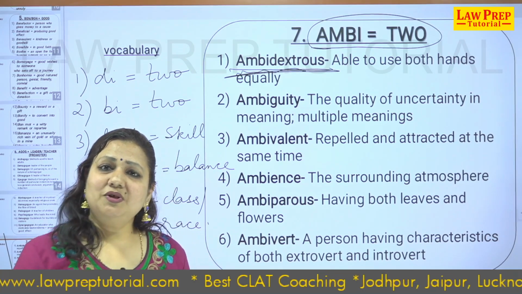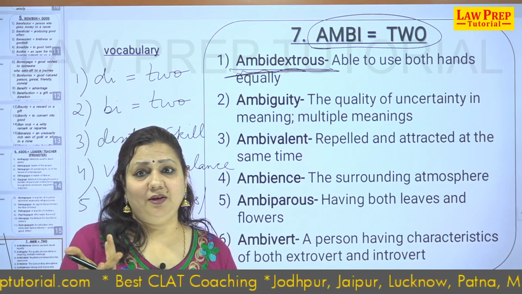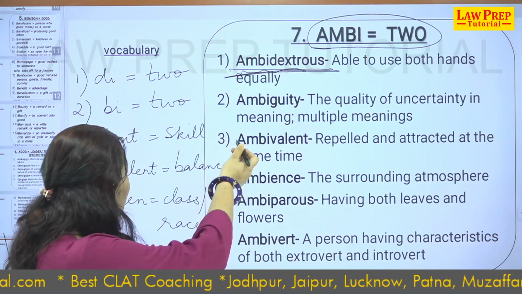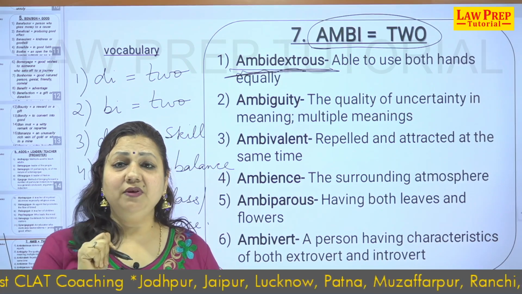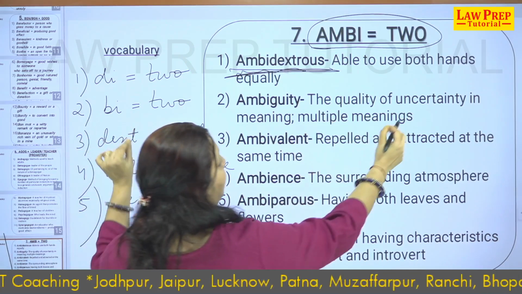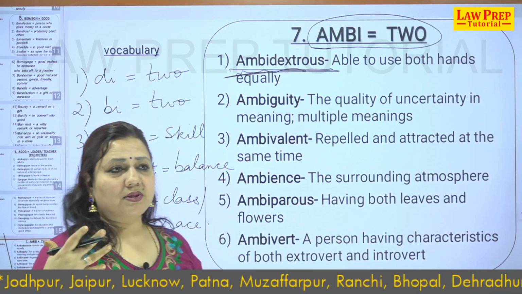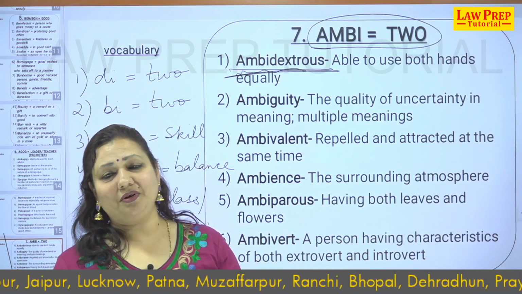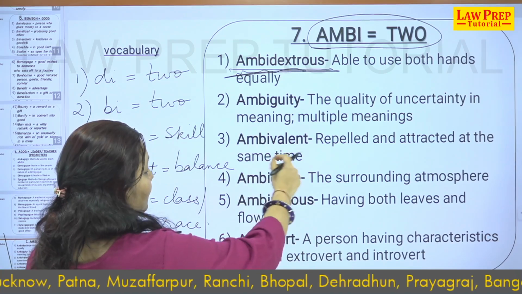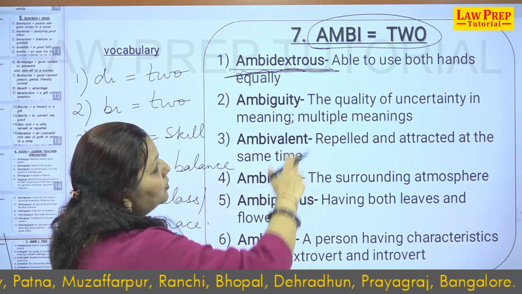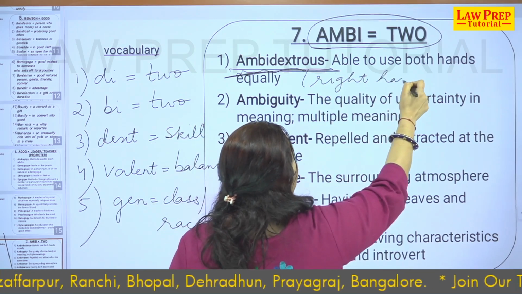There was a film, you must have all watched that film. As soon as I say the word film, the sparkle and the shine in your eyes. Yes, the word ambidextrous is used with Three Idiots, the professor. The professor used to write with both hands in a very skillful manner. Keep aside that hilarious part, the words, the perfection, see the way he used to write, that is ambidextrous. Able to use both hands skillfully, the right hand as well as the left hand.